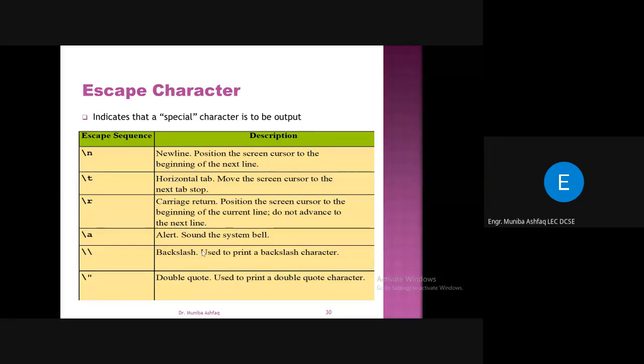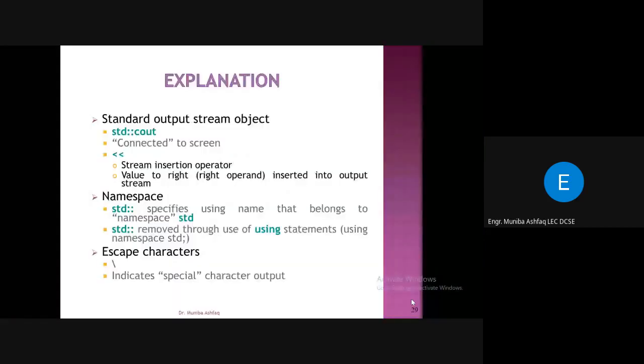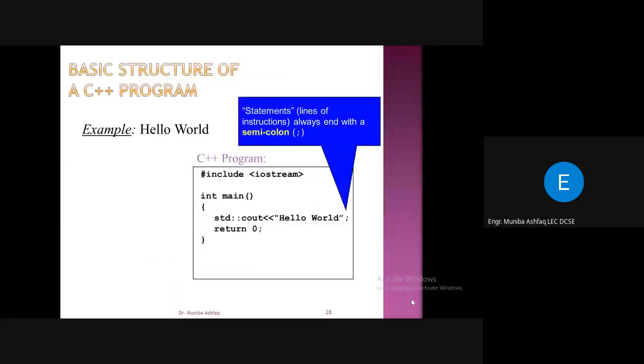So if you want to print a double quote within your text, what you have to do, let's suppose you want to print a double quote in between hello world. Let's suppose I want it printed like hello, then you have a double quote, right? Then world. What will happen if I want to print this on the screen? How will I write the statement? Any idea?